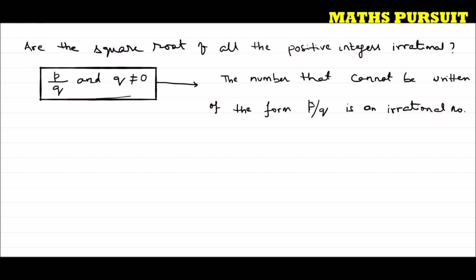Now guys, after understanding the definition of an irrational number, the question is checking with us, are the square roots of all the positive integers irrational? So let us consider some examples, so that it would be very easy for us to take a final decision. If I write root 4 is equal to 2, and this 2 is a rational number.